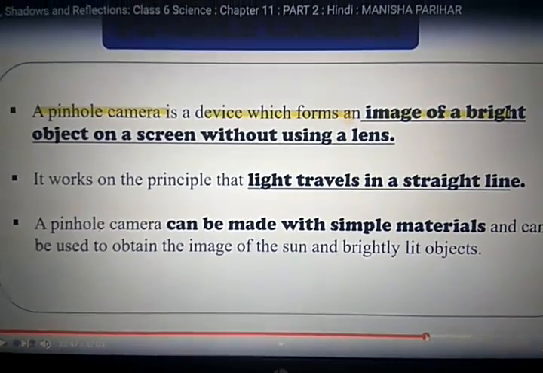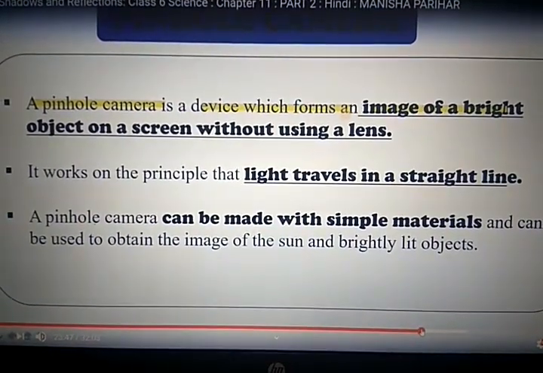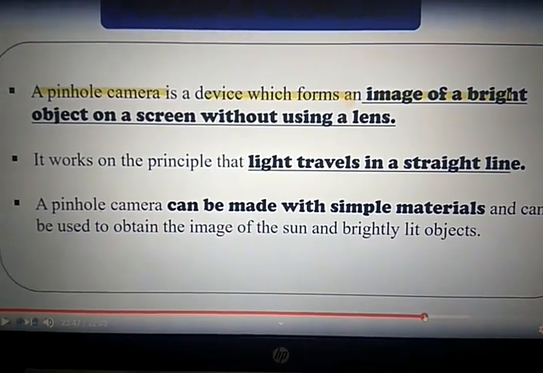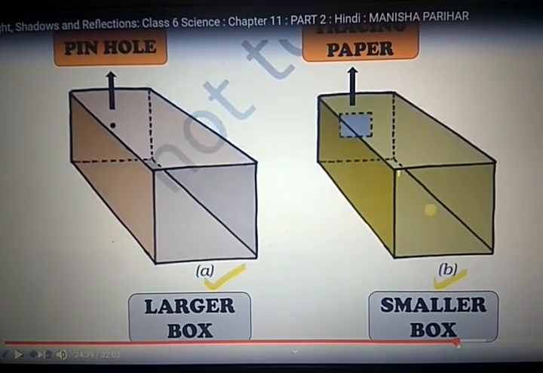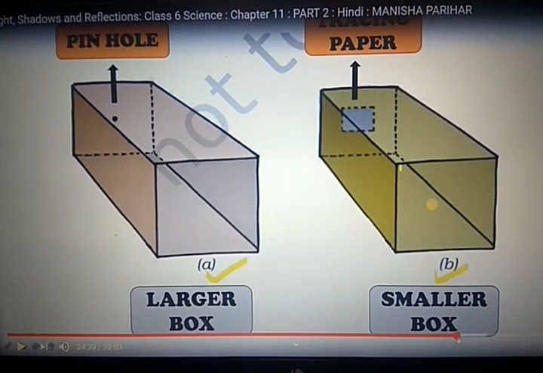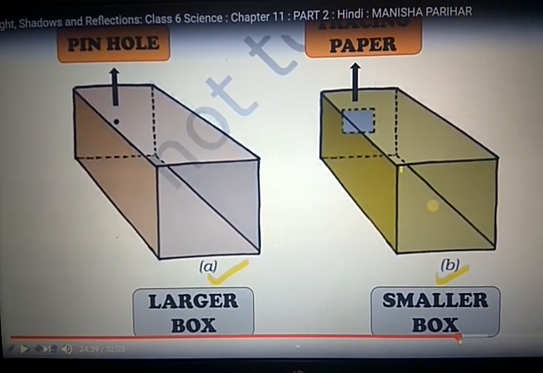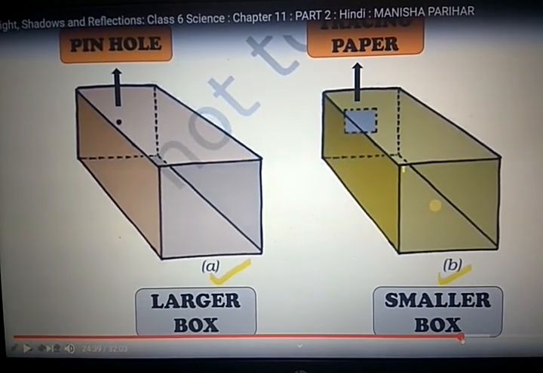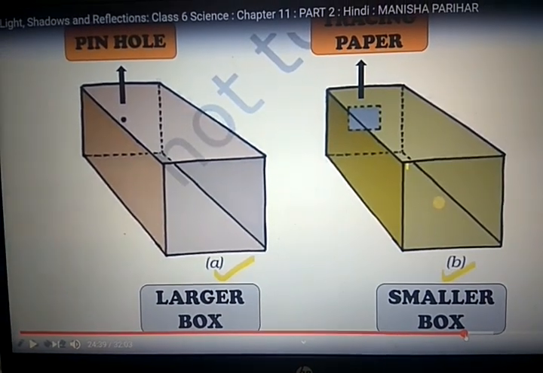A pinhole camera can be made with simple materials and can be used to obtain an image of the sun and brightly lit objects. Students, let's see how it is prepared. In the pinhole camera construction, prepare two boxes and make a hole like that, a larger box and a smaller box.